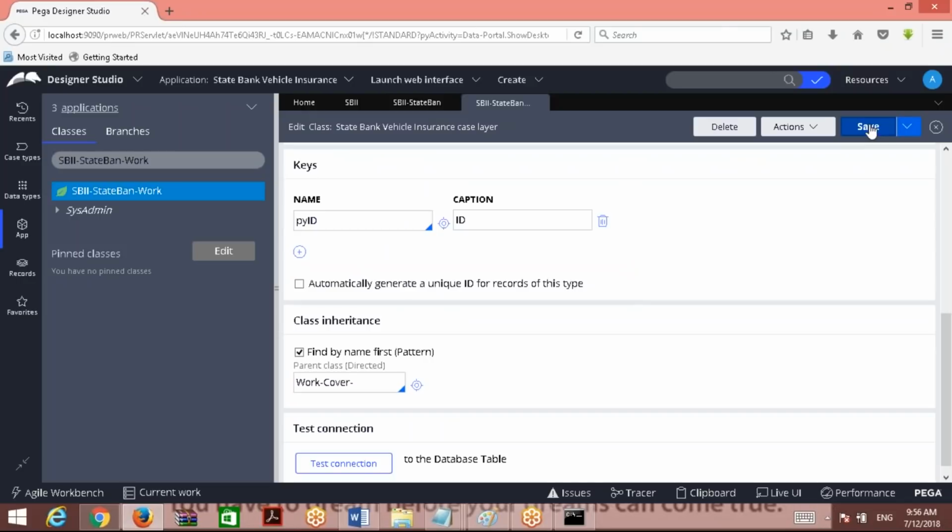So a direct parent for a class is always mandatory. That can be specified in the class rule form under parent class directed. And for a class group, what must be the direct parent? This you should remember forever. What is that predefined class? Work- or children of Work-. For a class group, always the parent class must be Work- or children of Work-. Only then it is acceptable. So that's how the system is designed.